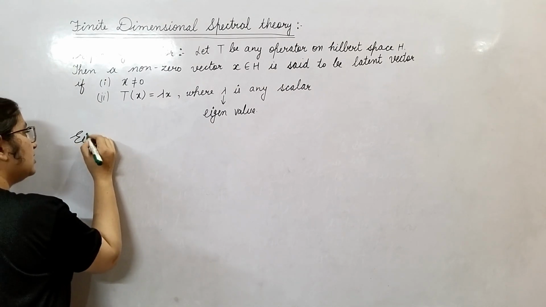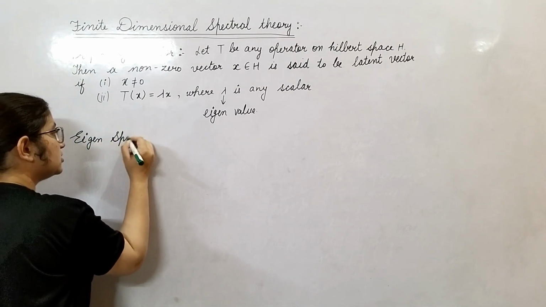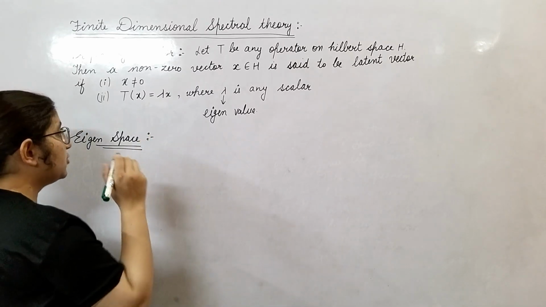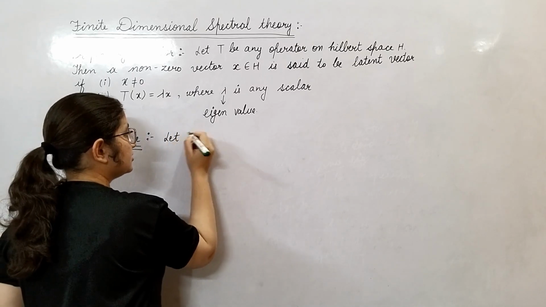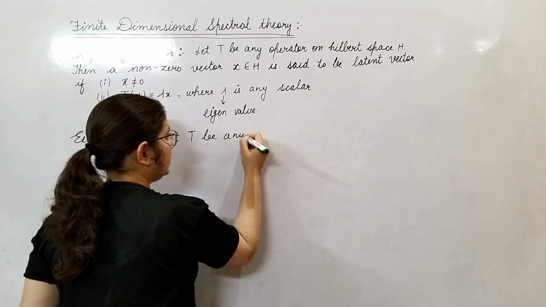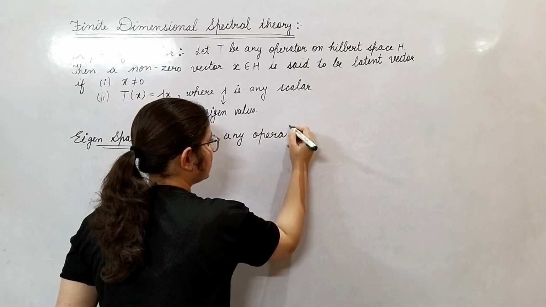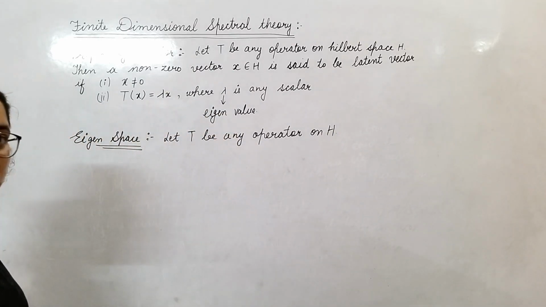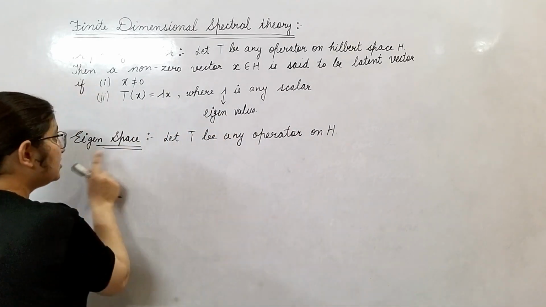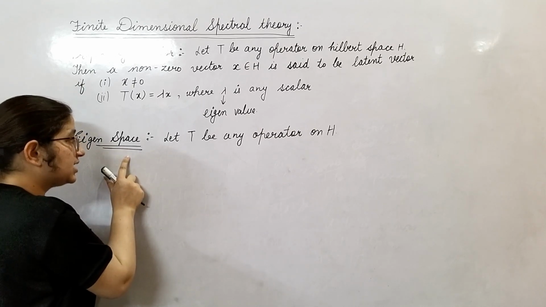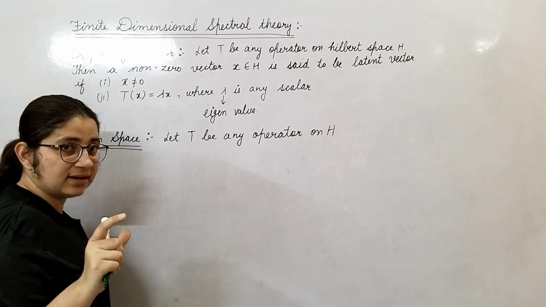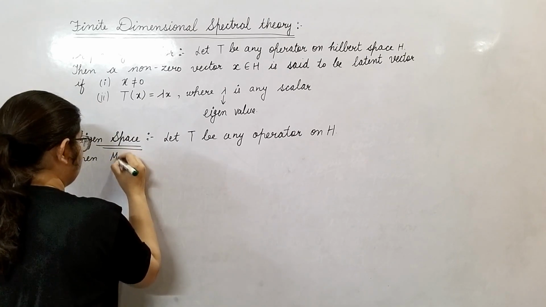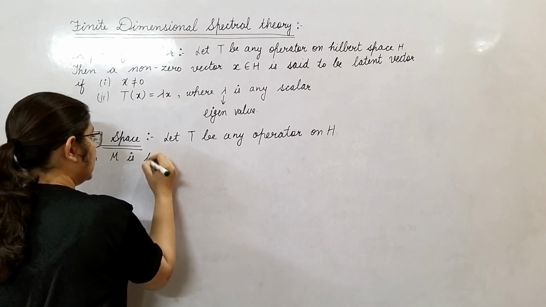Now I will define eigenspace. What is eigenspace? In this also, we firstly define an operator T. Let T be any operator on Hilbert space H. आइगन स्पेस नेम से ही पता चल जा रहा होगा कोई ना कोई सेट आएगा. There is some set. Then M is the set.